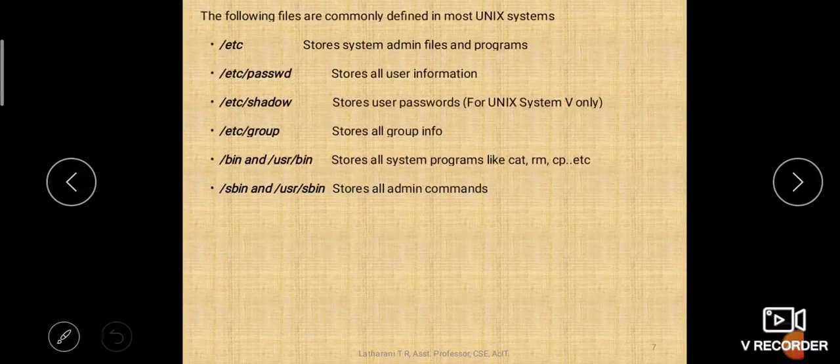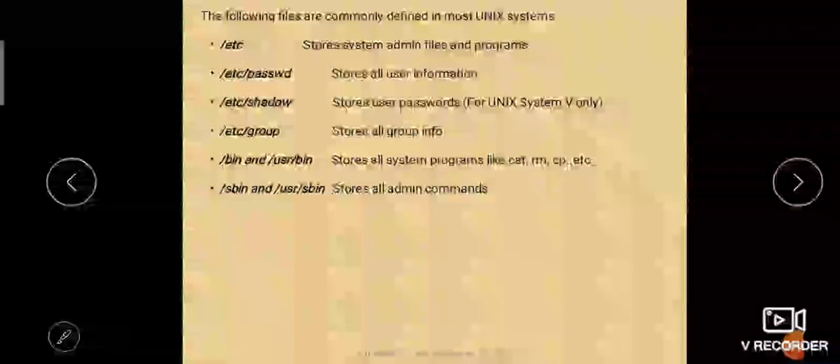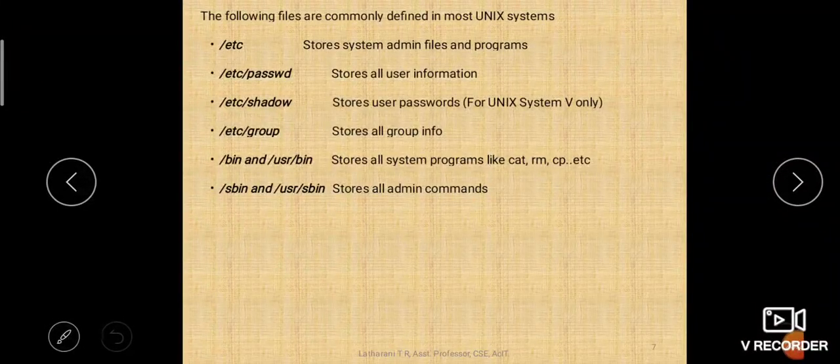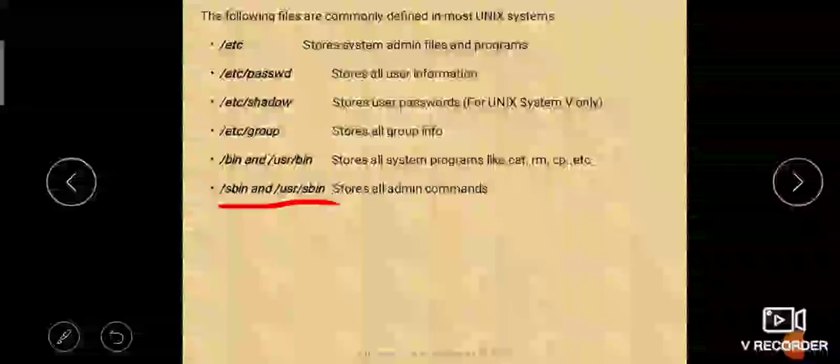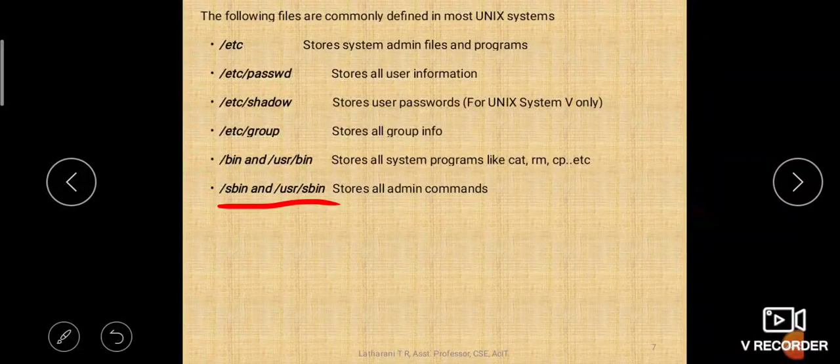So all those activities have to be done by the admin. Overall management of the system will be done by the admin. So admin will have some special privileged commands which will be stored in /sbin and /usr/sbin. So these commands for working of admin will be stored in /sbin and /usr/sbin.